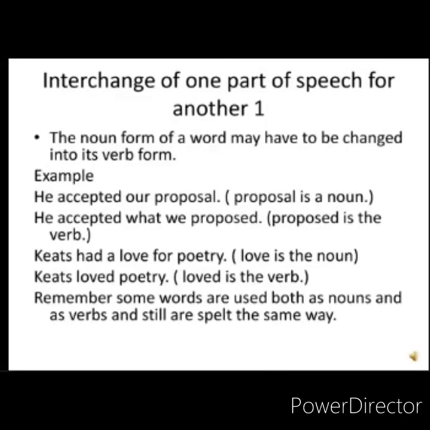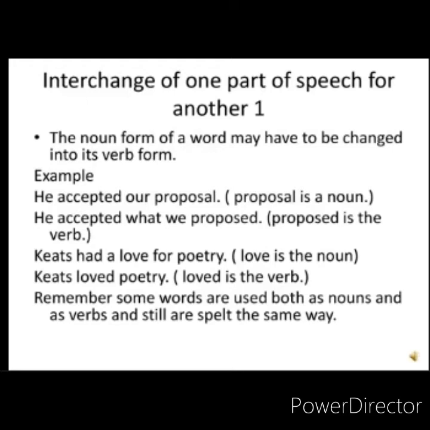Now let's revise how we interchange one part of speech for another. This is the first part of the lesson. The noun form of a word may have to be changed into its verb form. Example, he accepted our proposal. Proposal is a noun. Now, we can change it this way. He accepted what we proposed, and proposed is the verb.